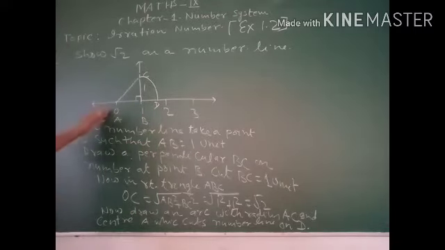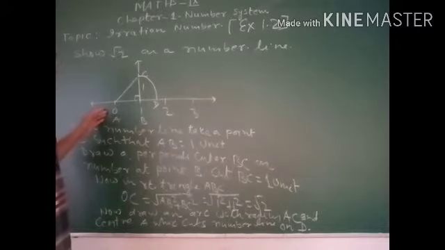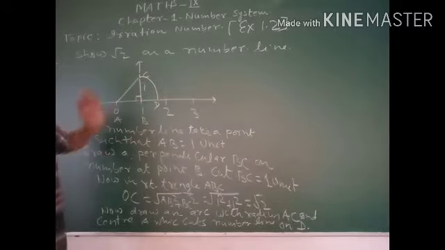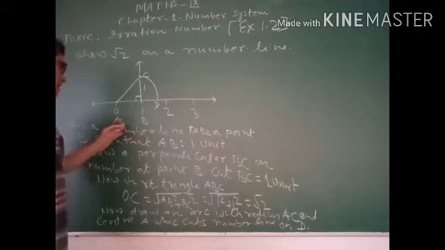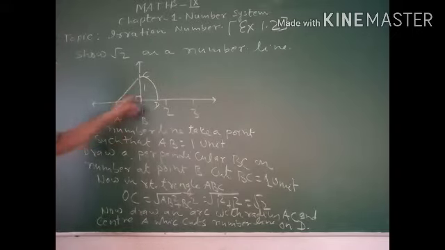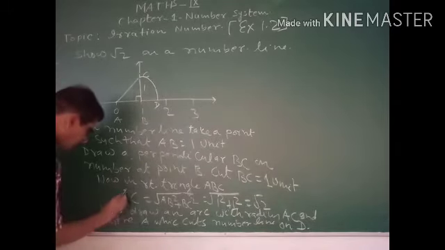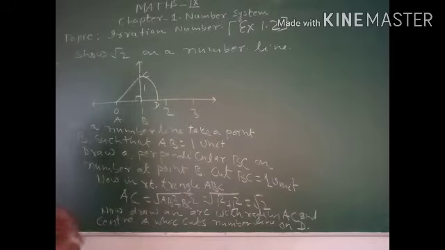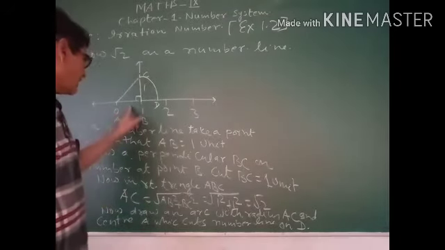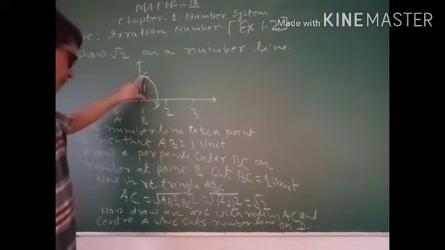This is how we have a right angle triangle ABC. In this right triangle ABC, you can find out the value of AC, that is the hypotenuse. You know very well by Pythagoras, you can write AC squared equals AB squared plus BC squared.